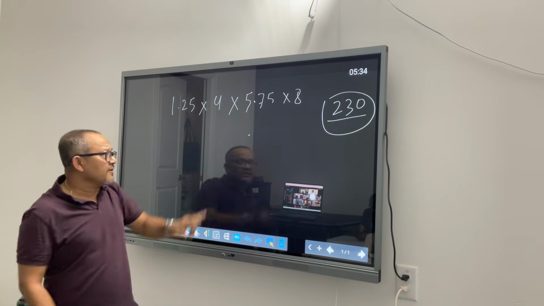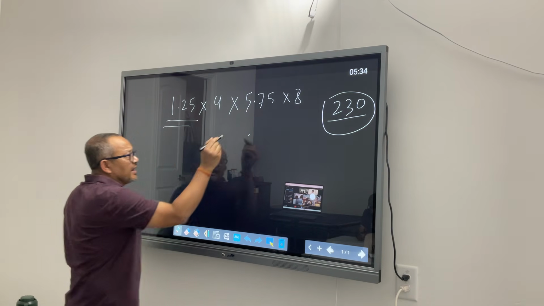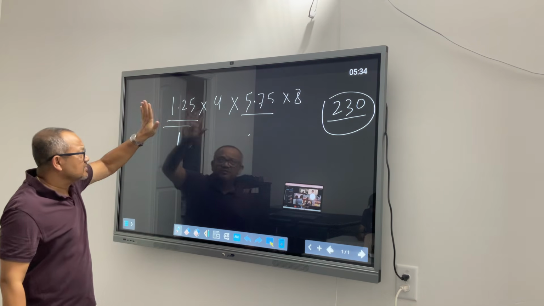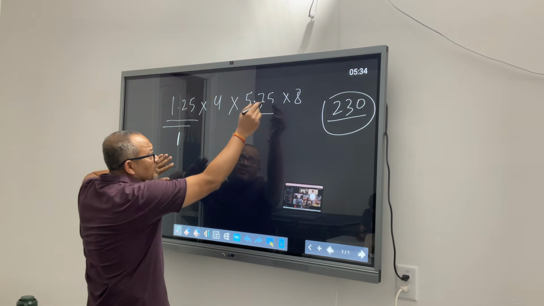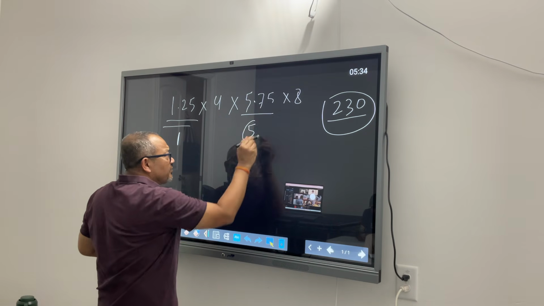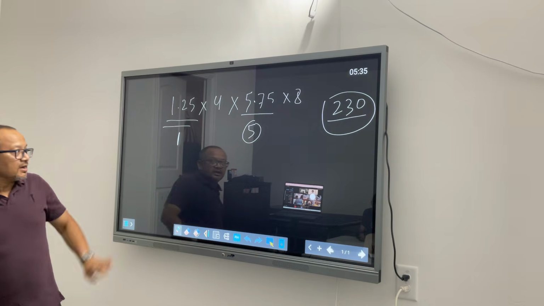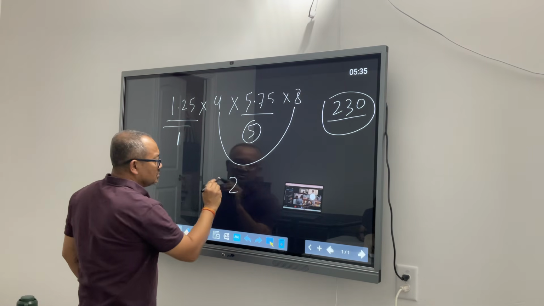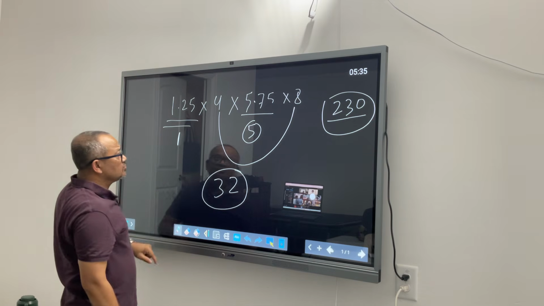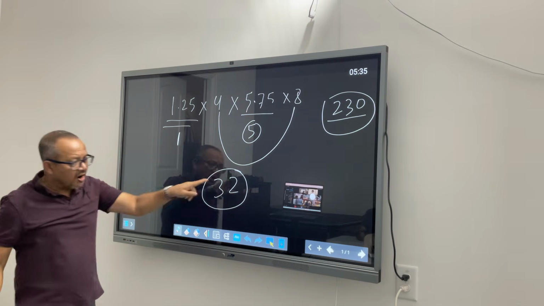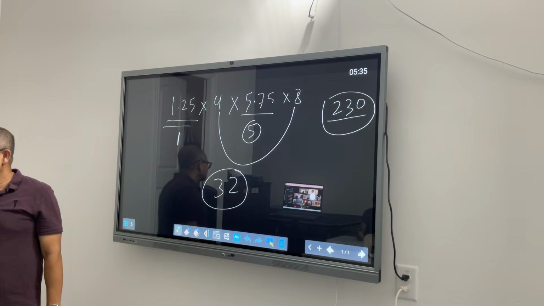Even if I treat this decimal as a number, at least this is 1 for sure. And this is 5.75. Even if I treat this as a small number, this is certainly 5 or more, right? Let's plot these two. 8 times 4 is 32. If you already have 32 and then you have two numbers, one equal to or bigger than 1, how will you get 23? Are you thinking enough? That's the question.